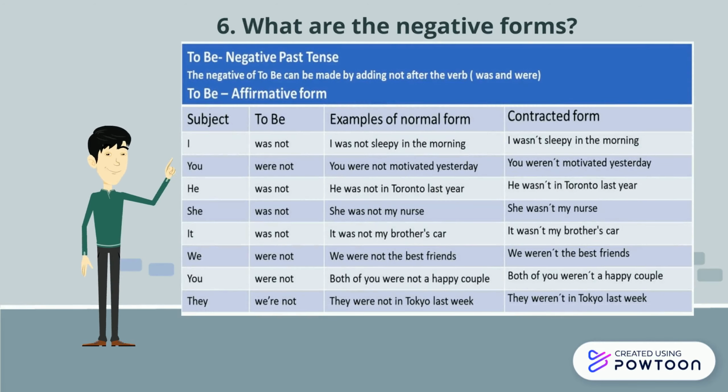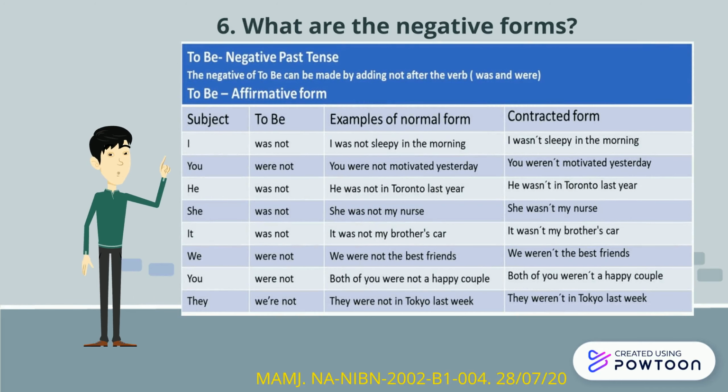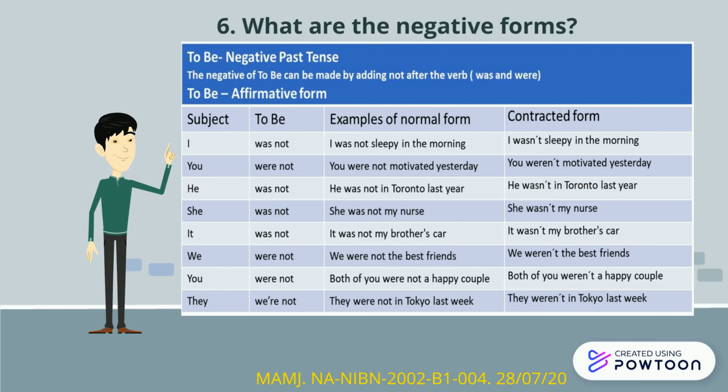Okay, the negative form of to be can be made by adding not after the verb. For example, we have the subject I, and the verb to be was not. You were not. He was not. She was not. It was not. We were not. You were not. They were not. And examples are: I was not sleepy in the morning.